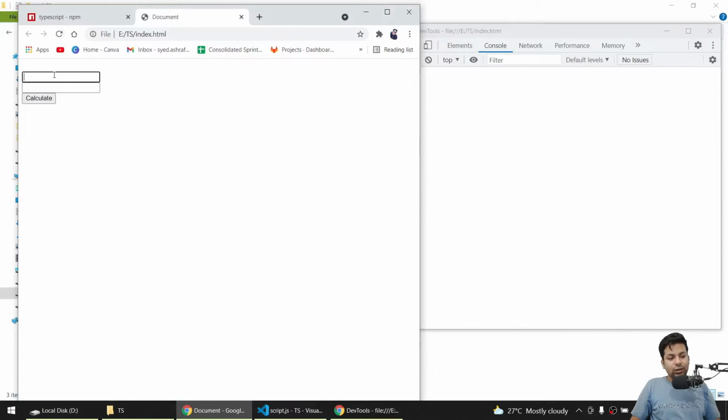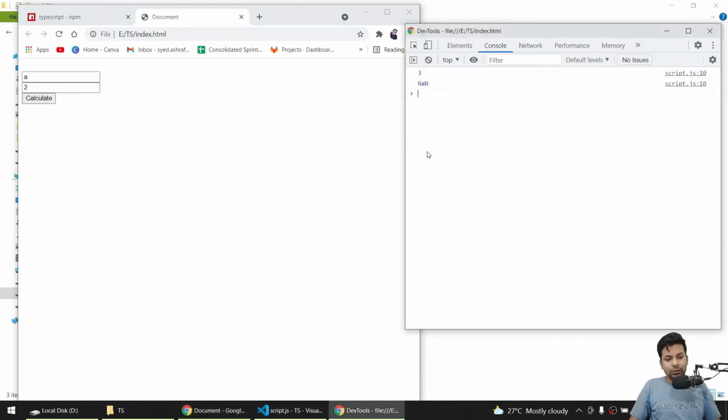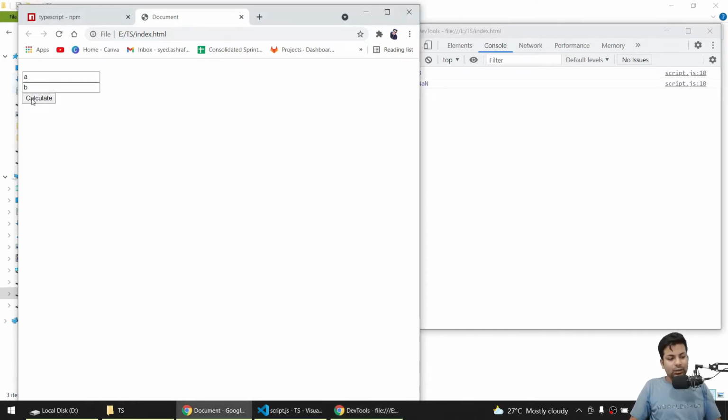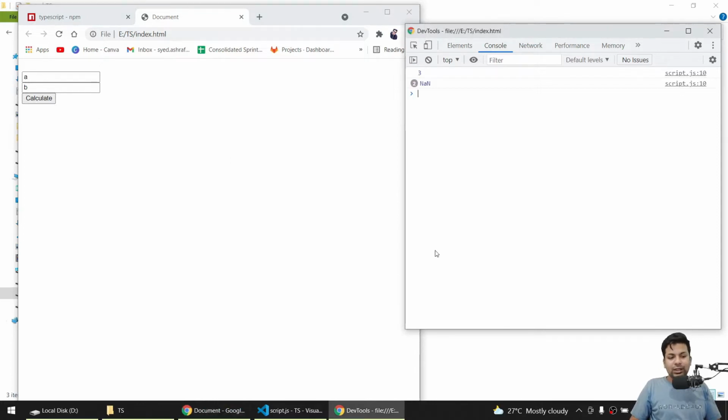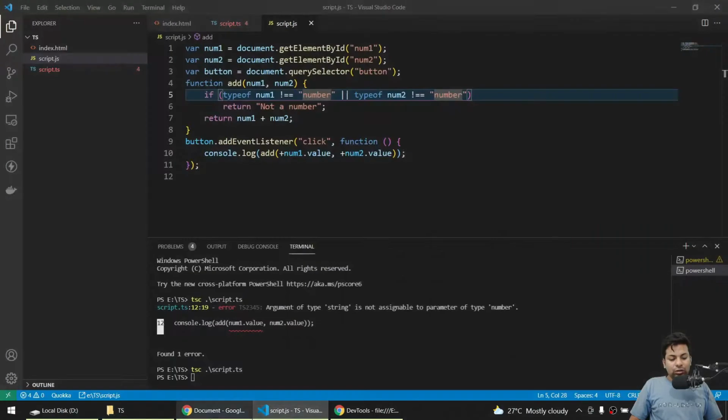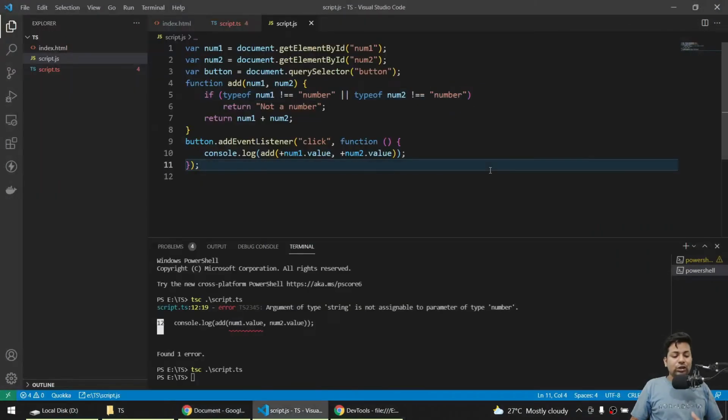If I just reload, now I'll say 1 and 2, 3, A, not a number, B, not a number. So we are getting the values that it's not a number. So this is a little introduction about TypeScript, how we can use it. Then we'll see advanced topics also, like what stuff there is in TypeScript. So yeah, that's it in this part, guys.